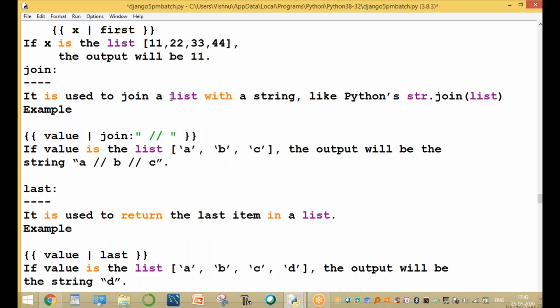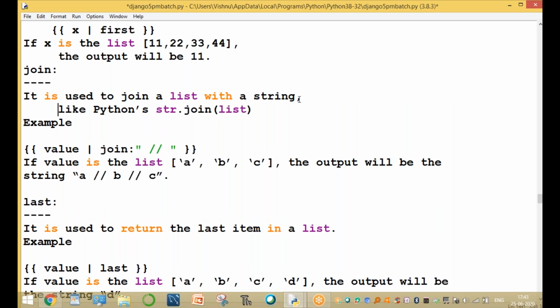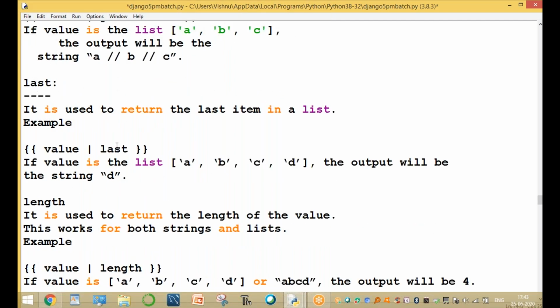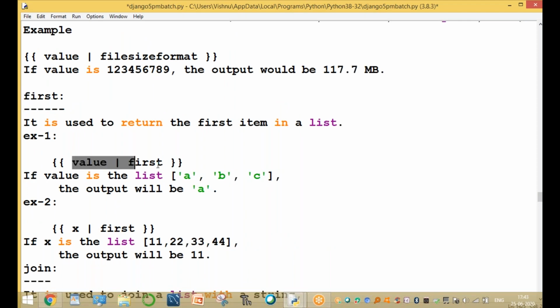Now the join filter. It is used to join a list with strings, like the Python join function. The output will be a string type. The A value is joined with slashes, and after the B value there are slashes too. We are joining all these strings, the list of strings, by using join.